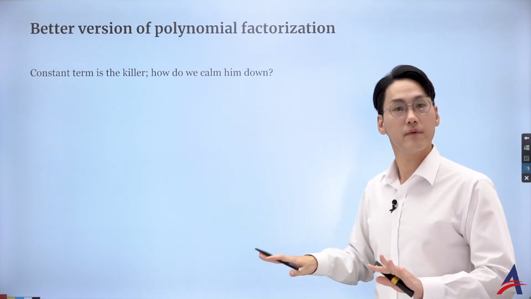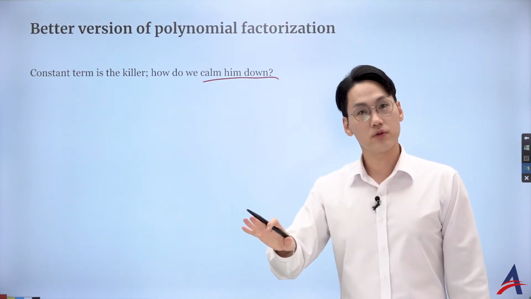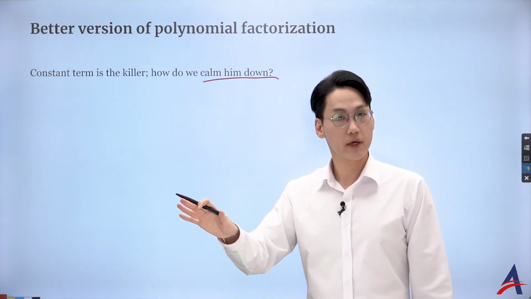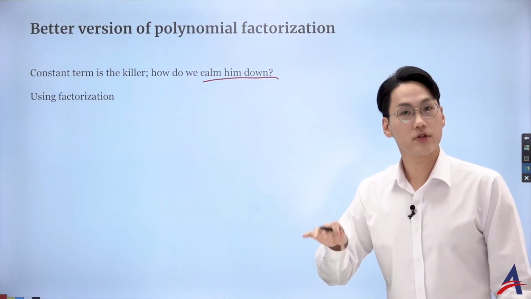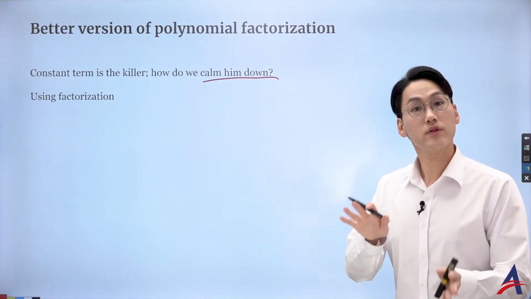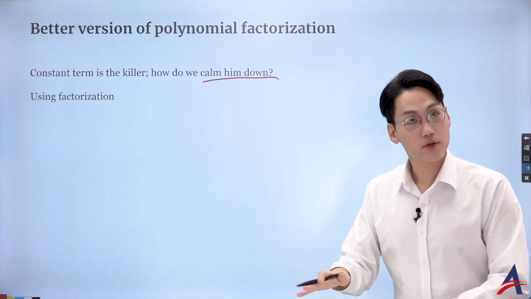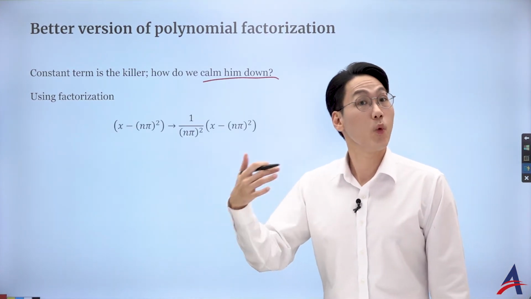We want to calm him down a little. Who's the bad boy? Who's the troublemaker? Yes, the constant term. And one way I can calm him down is maybe to divide each linear factor by the constant term, so that eventually you're just multiplying with the constant part being 1.